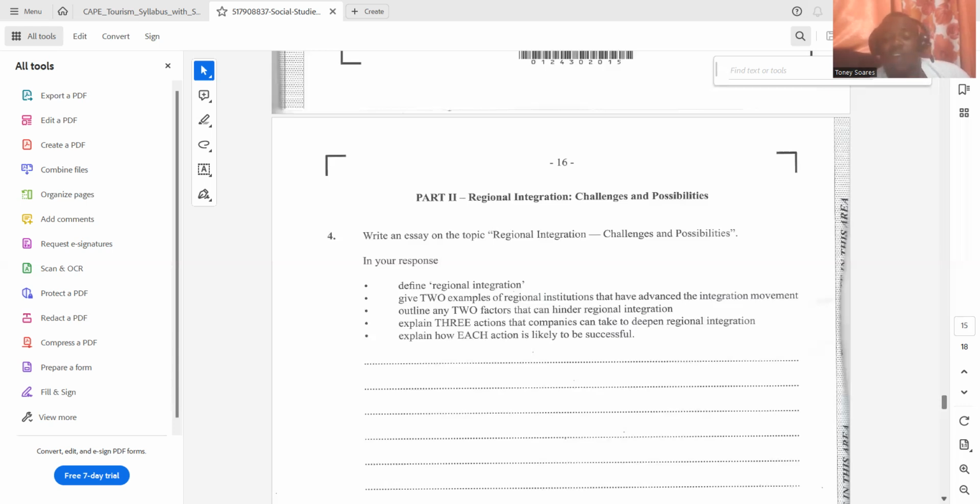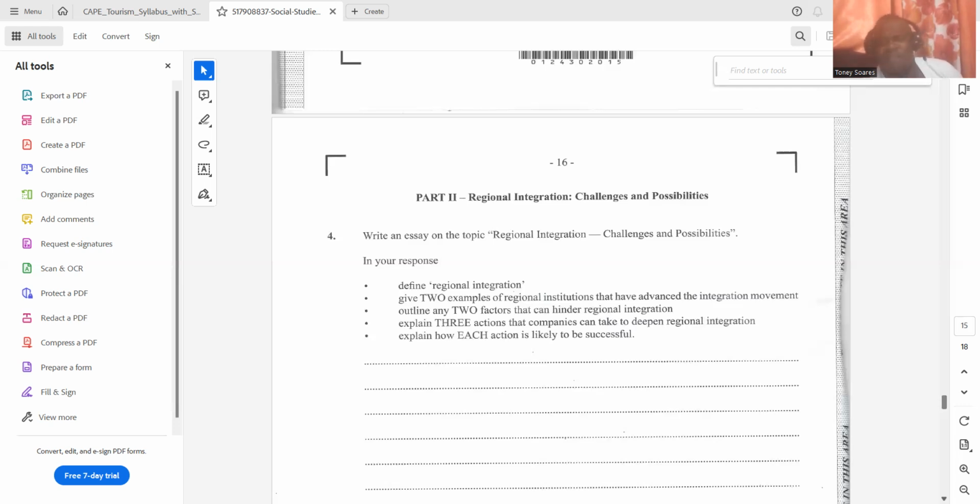Another action that a company could take to deepen regional integration is to offer free information seminars, workshops in schools, in universities, or have national broadcasts to outline or highlight the importance of regional integration and why we need to deepen the benefits of regional integration, highlighting some of the barriers and what people can do to remove or reduce these barriers.